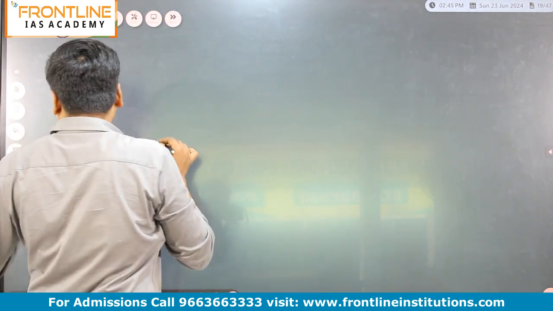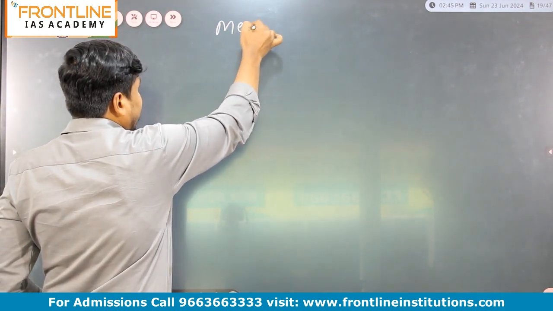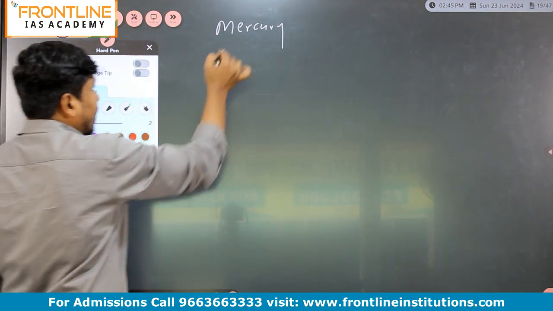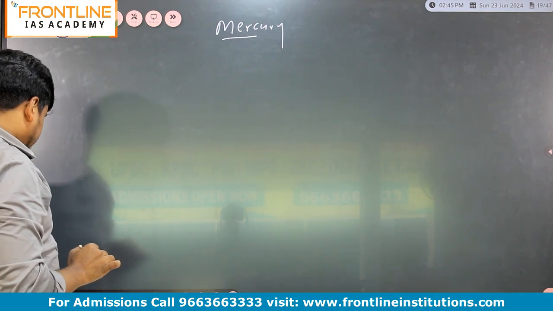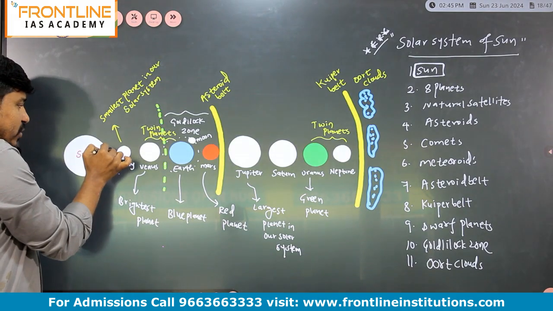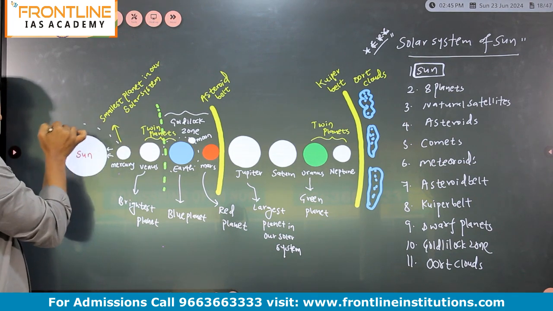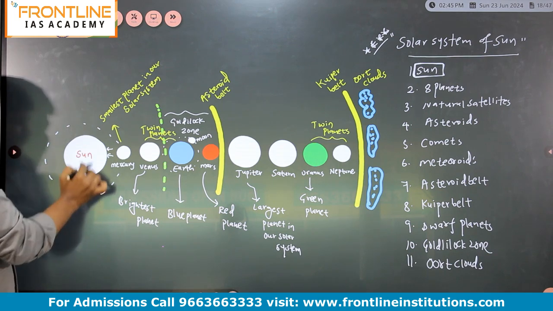Okay, thank you. Okay, listen. Mercury is the smallest planet of our solar system. And a very important point to remember here is that Mercury is very close to the Sun, and when Mercury revolves around the Sun, the Sun has huge gravity.